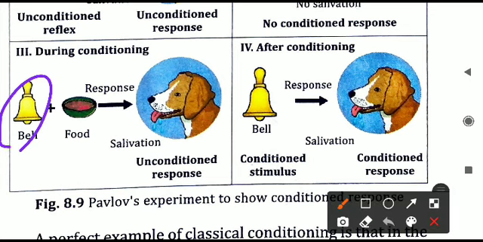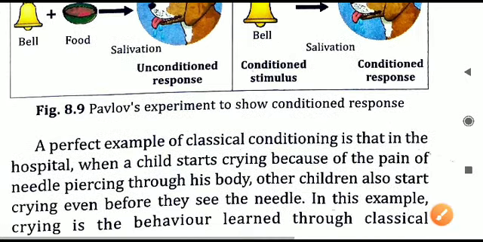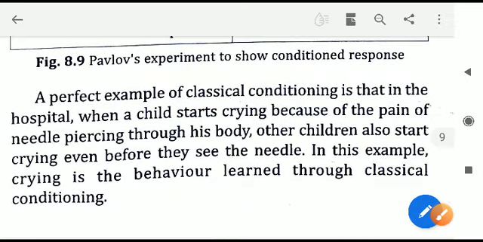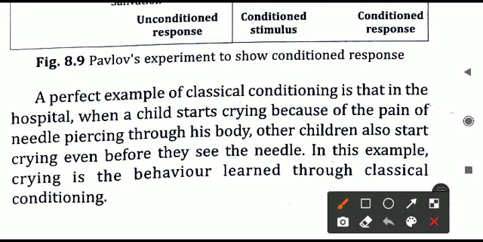After the conditioning, because the mind has been conditioned that on ringing the bell, food is given, whenever next time the bell rings, that dog identifies that food is coming. Even though food was not there, for that organism's brain it will be like food is available there. So that is an example of the conditioning, and it is based on Pavlov's experiment. He proved it experimentally.